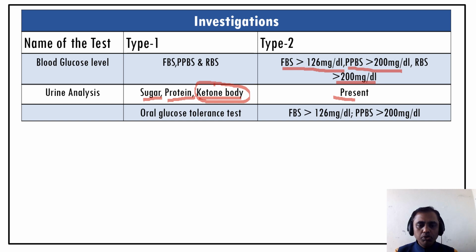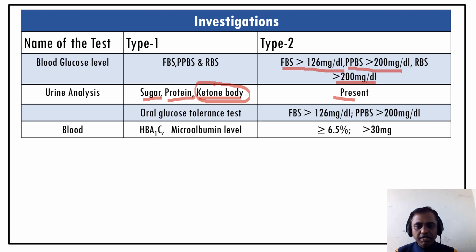And the oral glucose tolerance test, that is GTT, where the fasting blood glucose level is more than 126 milligram per deciliter. And a very important one is HbA1c and microalbuminuria. So if HbA1c goes more than 6.5 percent, that means the patient is suffering from diabetes mellitus, whether it is type 1 or type 2.